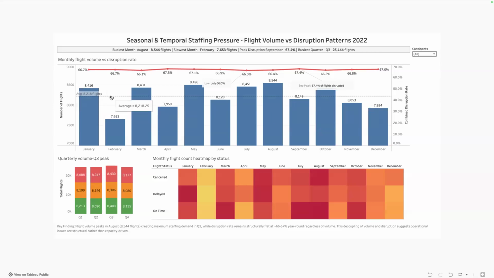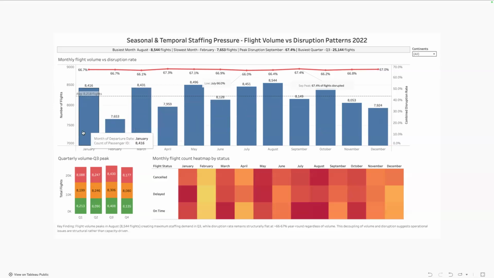Do I need to show the average? Maybe just having the line, maybe playing around with the color. I think I'd try to clean this up just a little bit more. Also, putting "low July 66%", it's quite obvious that this is July, unless you're calling out something that we can't tell. Then I feel like you can do things with color to call out specific months.